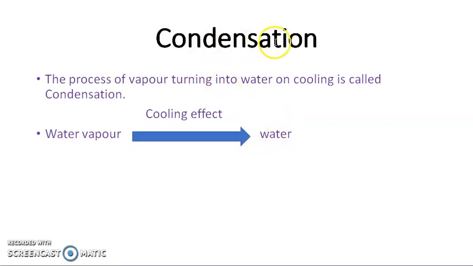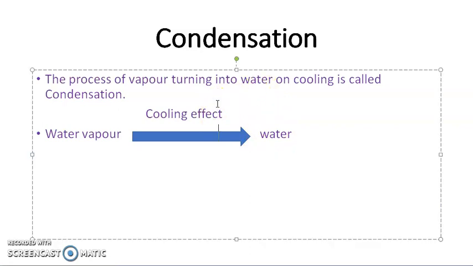What is meant by condensation? The process of vapor turning into water on cooling is called condensation. It means the water vapor present in the atmosphere, whenever it gets a cooling effect, turns into water again. Okay, so this is called condensation.